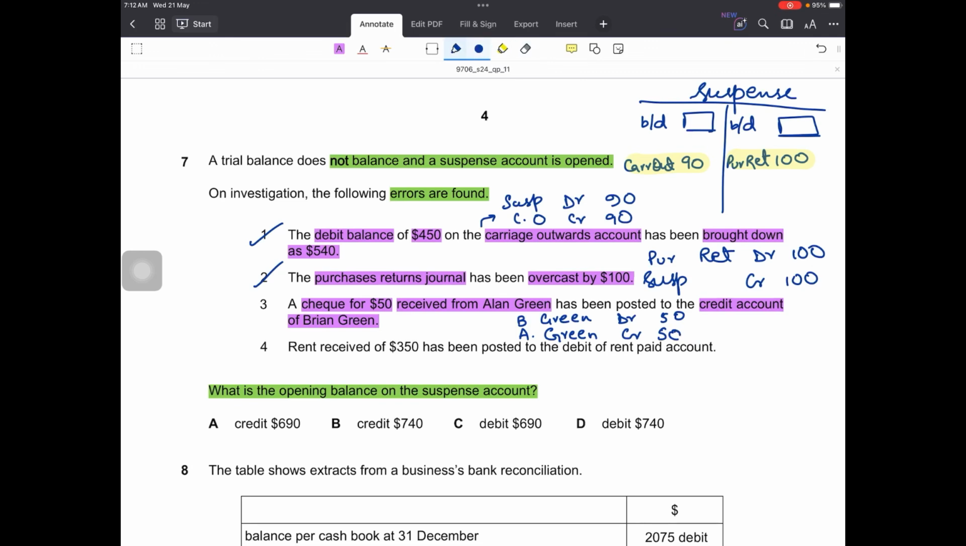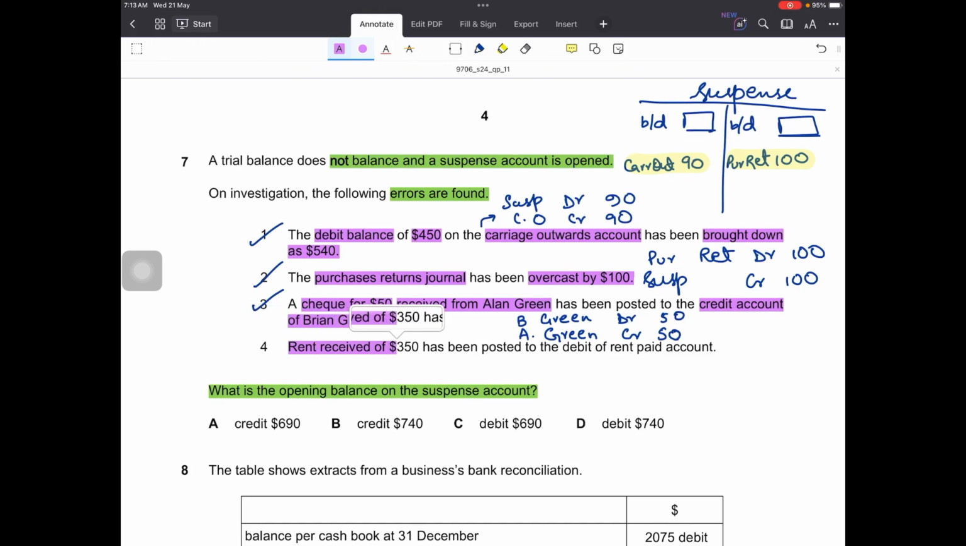So this is how this error will be corrected, but since this is an error of commission, it won't affect the suspense account, and this error would result in the trial balance balancing, as it is not revealed by the trial balance. It's an error of commission, so there will be no entry in the suspense account because of this error.